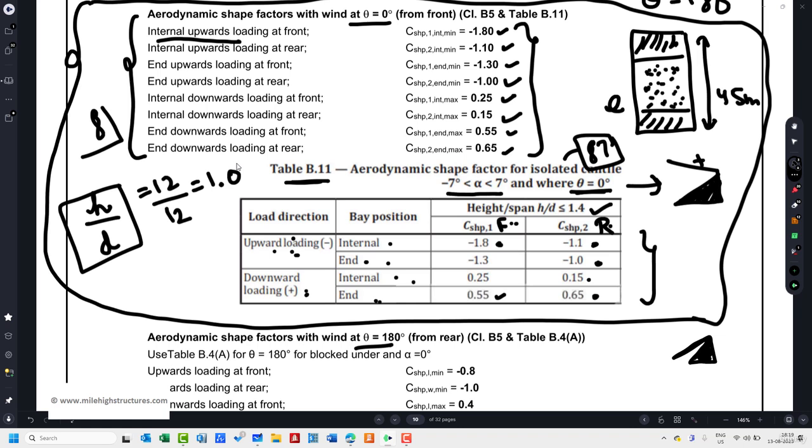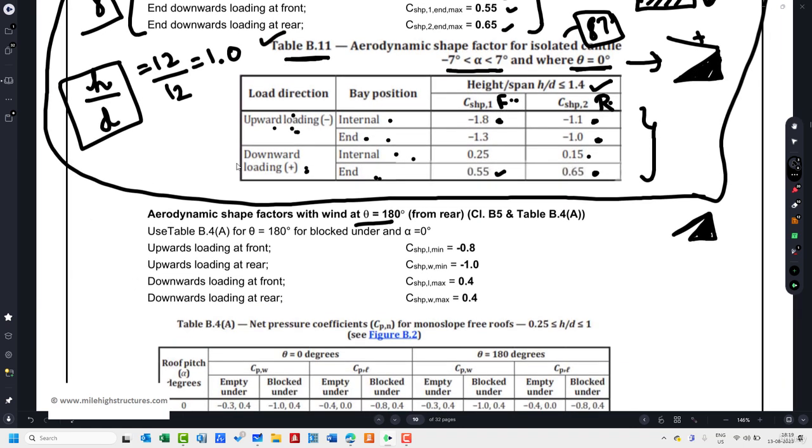So that can be said for awnings, because awnings are usually inclined at a minus angle itself. So I hope the Table B.11 applicability is now clear to you, that we can have 8 different aerodynamic shape factor coefficients for this particular theta equal to 0.